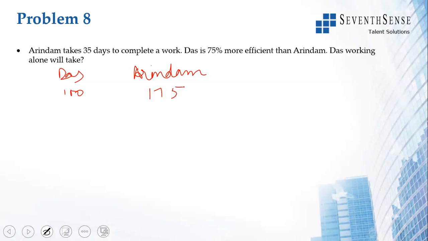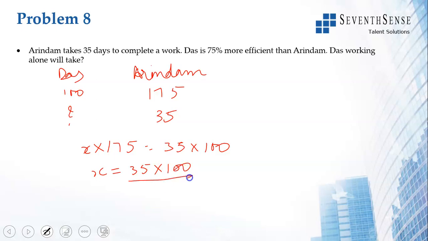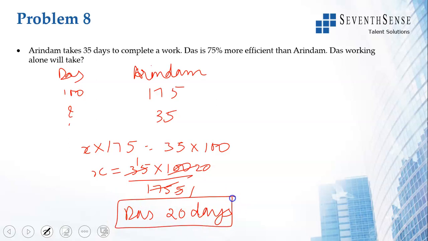But Arindam is taking 35 days to complete the work. How much is Das taking? So x into 175 is equal to 35 into 100. x is equal to 35 into 100 by 175. 35 ones are 35, 5 ones are 5, 20s are. Das will take 20 days if he is working alone.